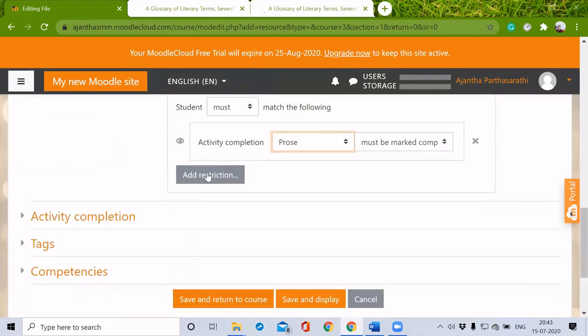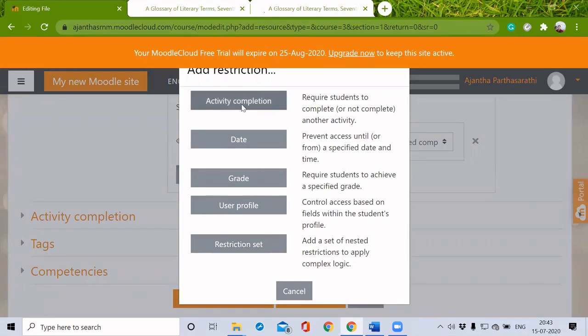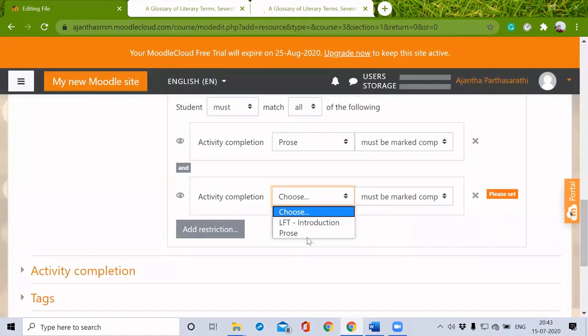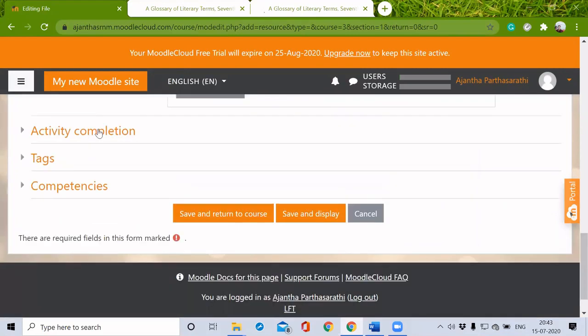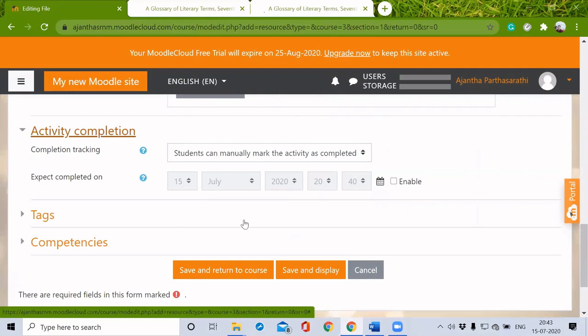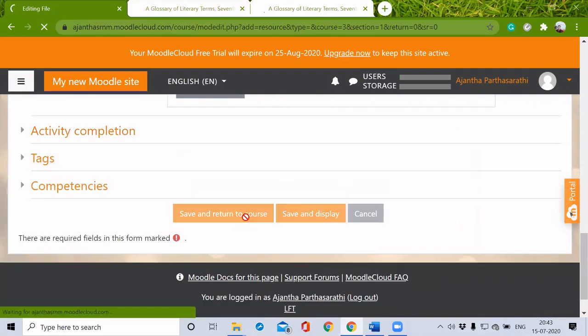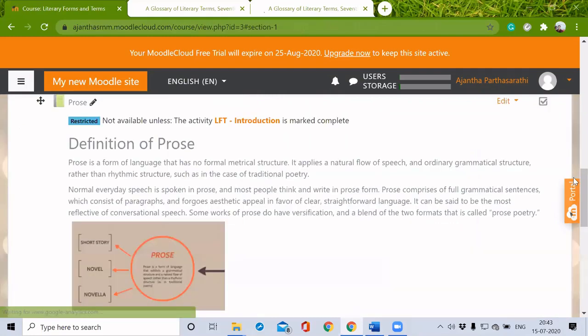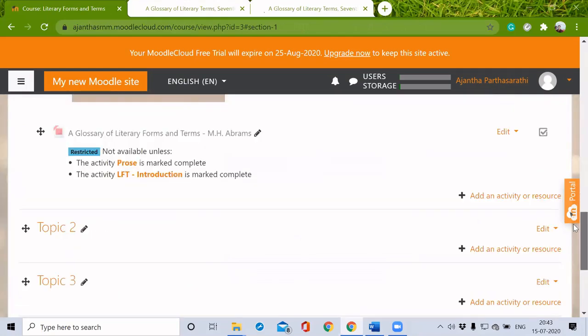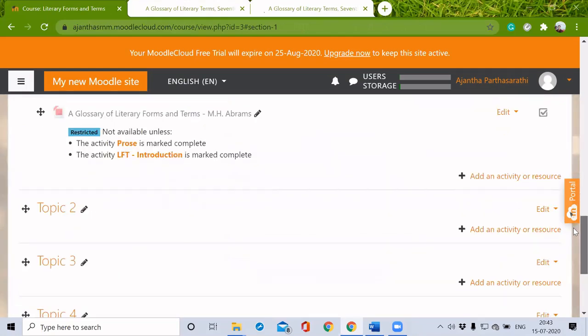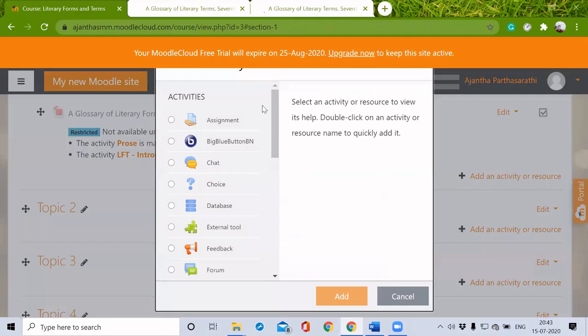If I want to add another restriction for the same activity, I can do it just by clicking here, and they have to read this also. And for activity completion, the students can manually mark it completed. I'm just saving and returning to the course. So another resource will be